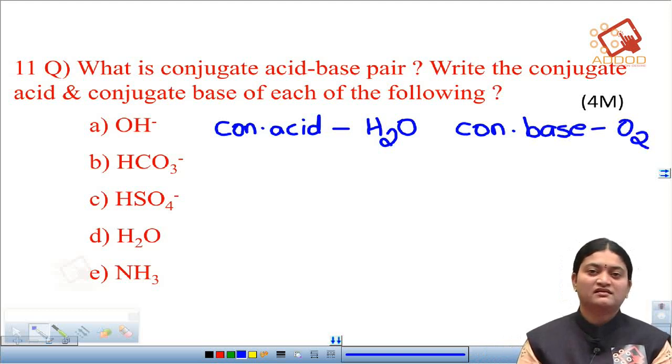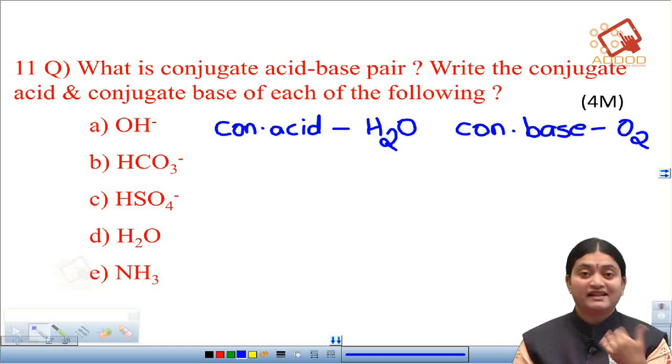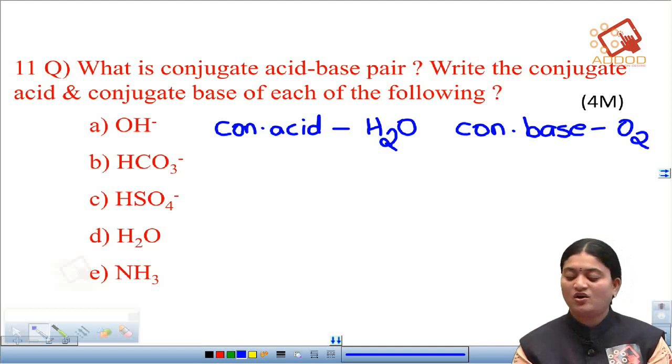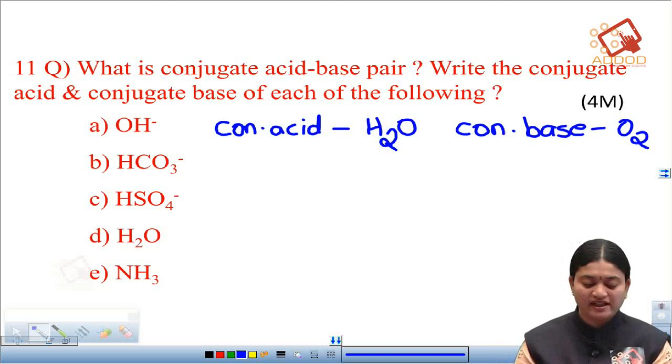Okay, got it? The conjugate acid is water because this water can lose a proton, and oxygen can accept a proton. So, therefore, for this OH minus we have the conjugate acid as water and the conjugate base as oxygen.